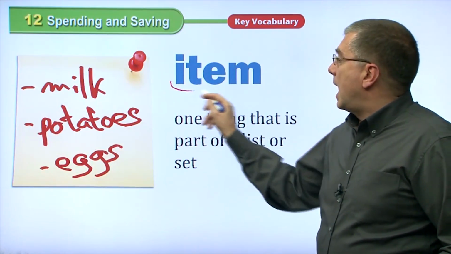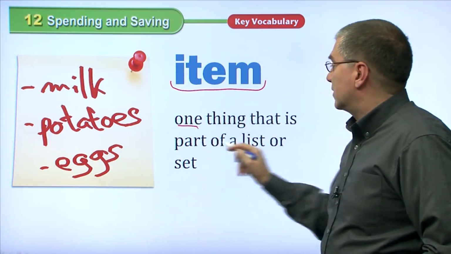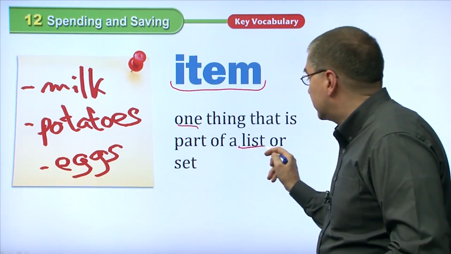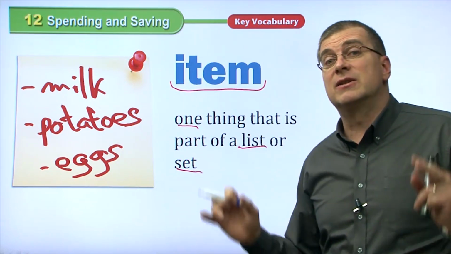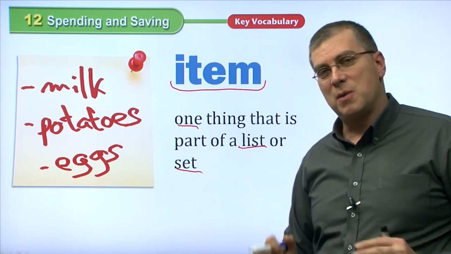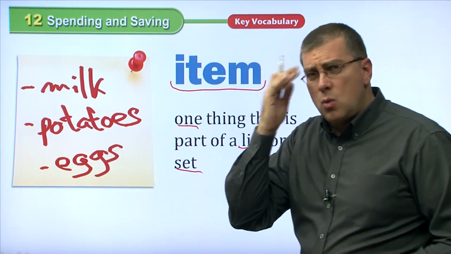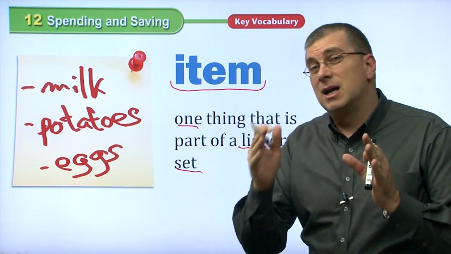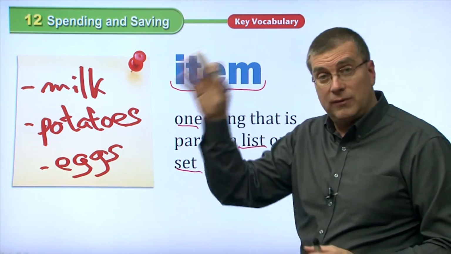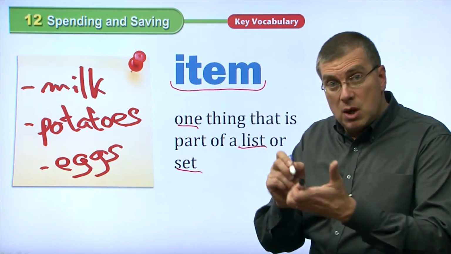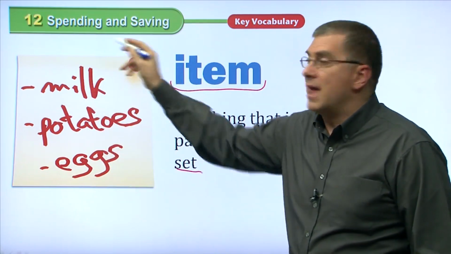Okay, item. Item is one thing that is part of a list or a set. So let's say you're going to go shopping. You need some food for your house. You want to put some food in your refrigerator. So you want to know what you need to buy. Make a list before you go so you don't forget anything. You can look in your refrigerator, say, okay, we need milk, we need potatoes, we need eggs. Write them down. That is a list.